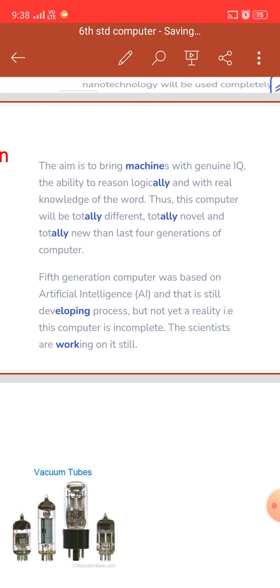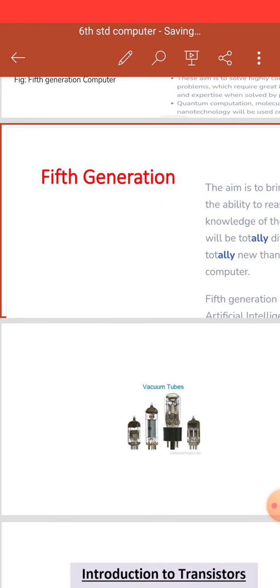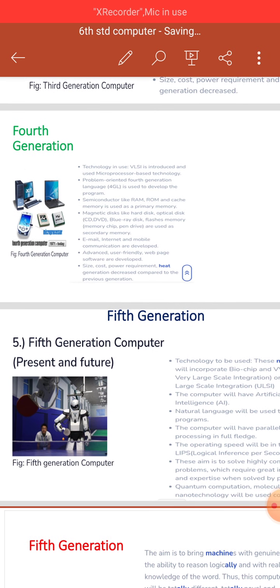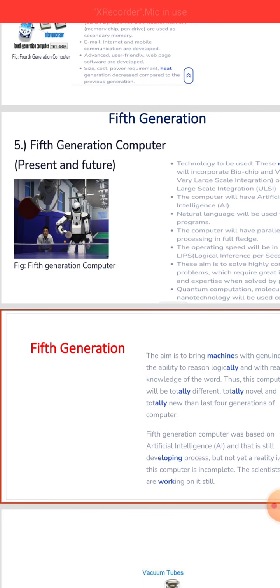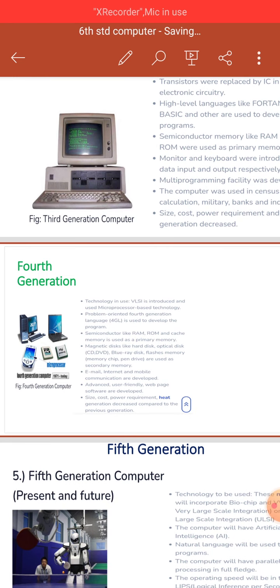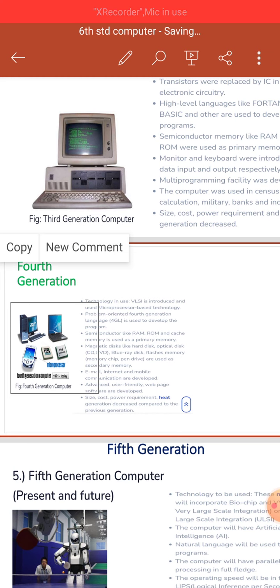Thus these computers will be totally different, totally novel and totally new compared to the last four generations. Now we are using the fifth generation of computers: laptop, PC, LCD type computers.